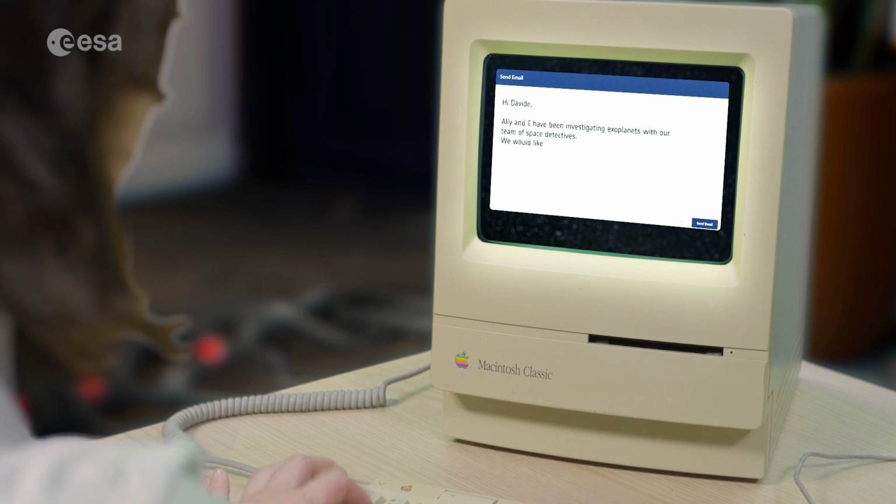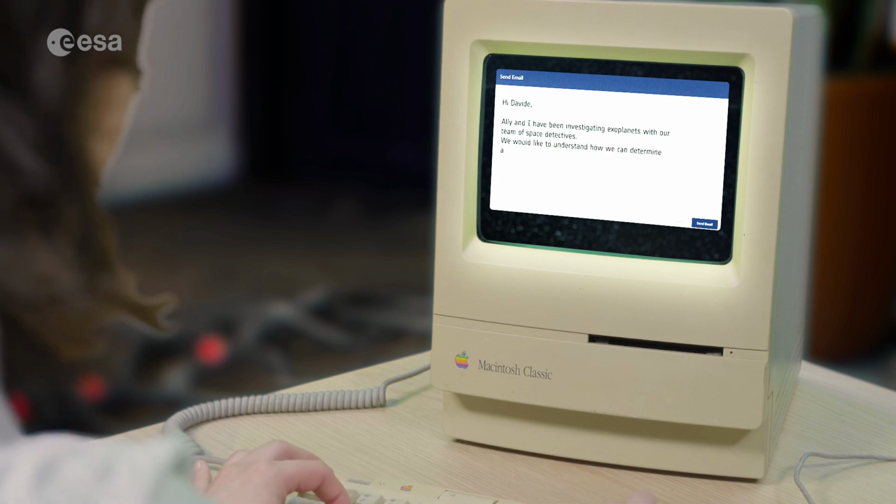Hi Davide. Ali and I have been investigating exoplanets with our team of space detectives. We would like to understand how we can determine an exoplanet's composition. Are you available for a quick video chat? Send.